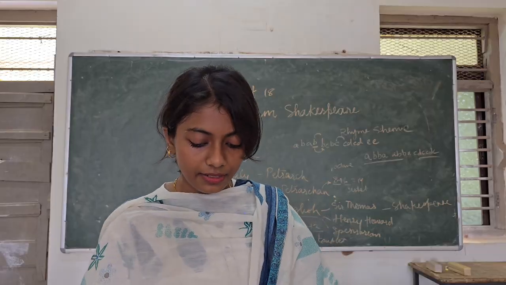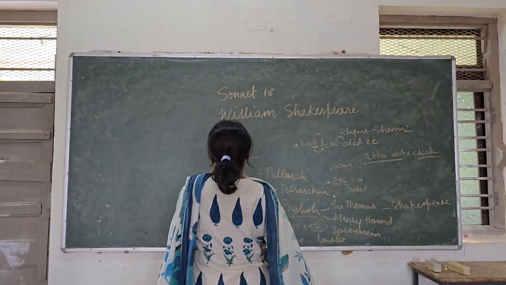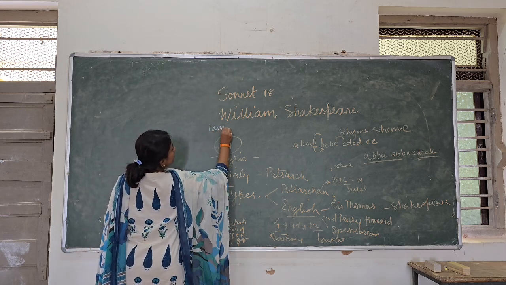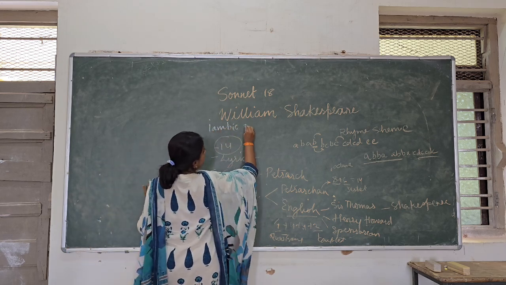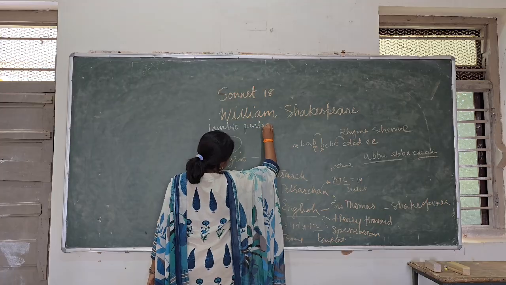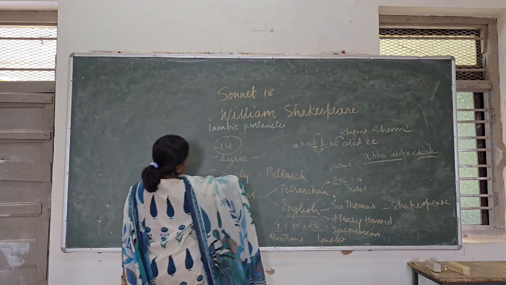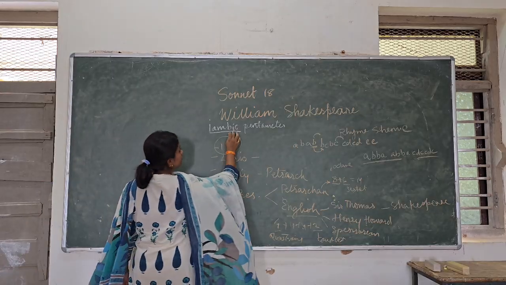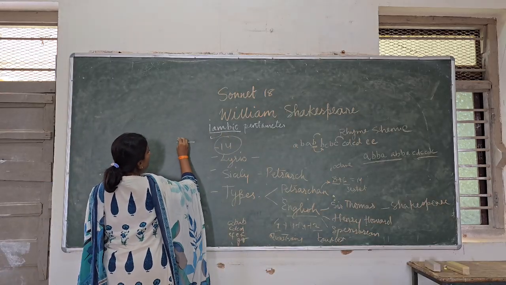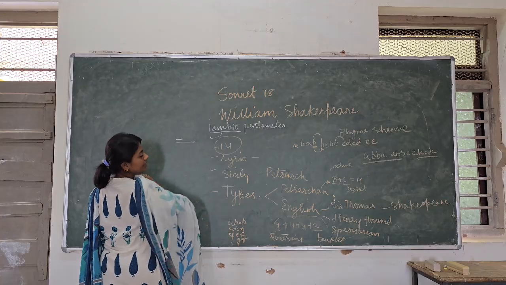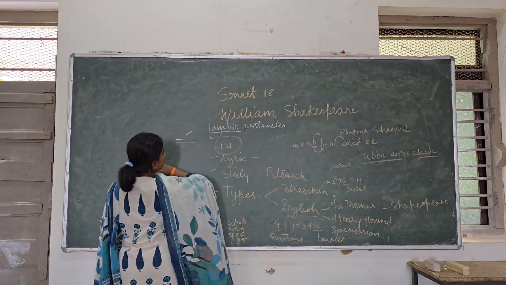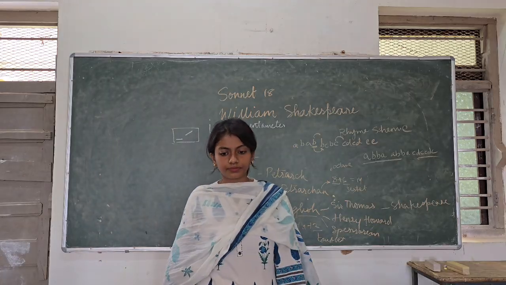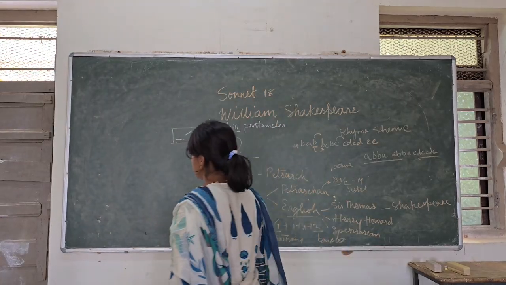Okay, and the last point you need to remember about the sonnet is that it is usually written in iambic pentameter. Iambic pentameter. What is iambic pentameter? So first see the word iamb. An iamb is a combination of an unstressed syllable and a stressed syllable. What is an unstressed syllable? What is a stressed syllable?